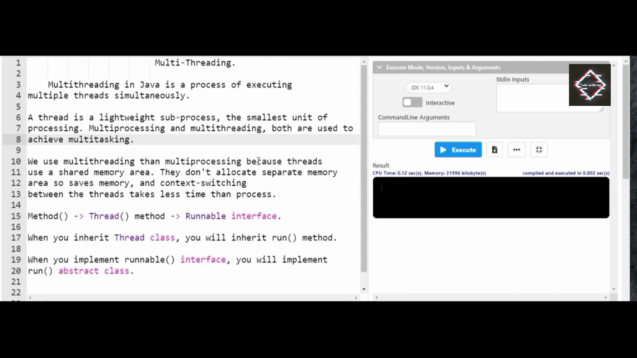If you ask me what this multi-threading is, as the name indicates, multi in the sense of more than one, and threading, a thread is nothing but a lightweight sub process, the smallest unit of processing. This is one of the most primary objectives of multi-threading. A thread is also called a process. It's kind of a line of execution.